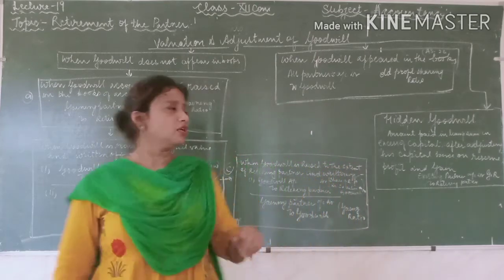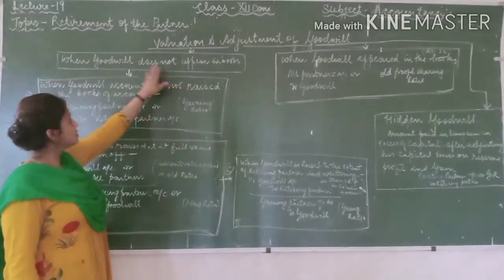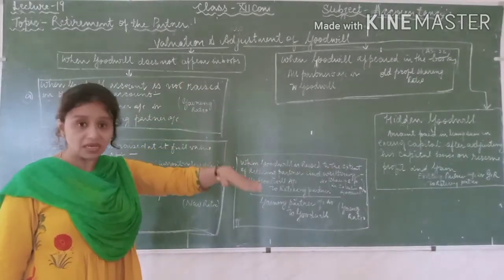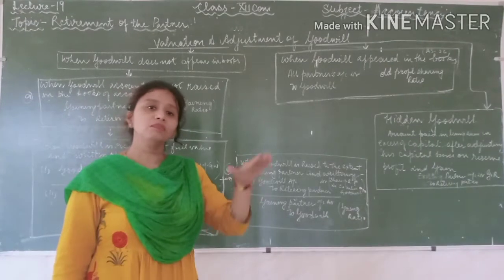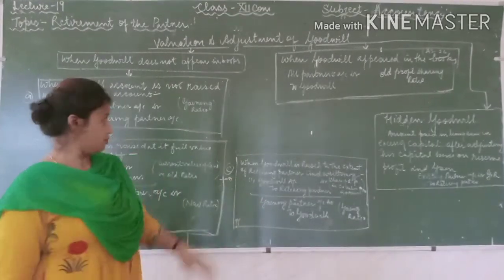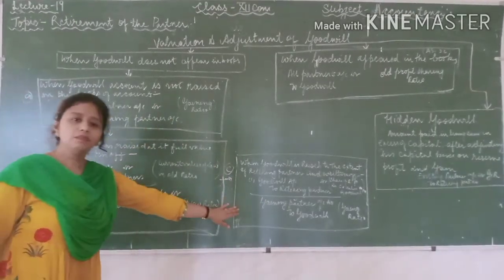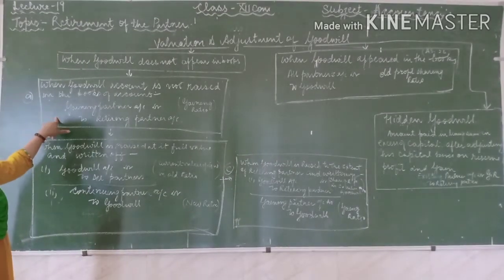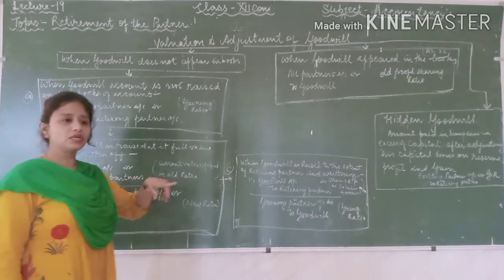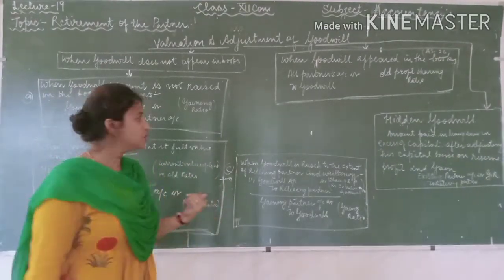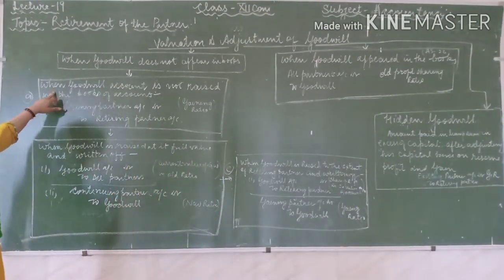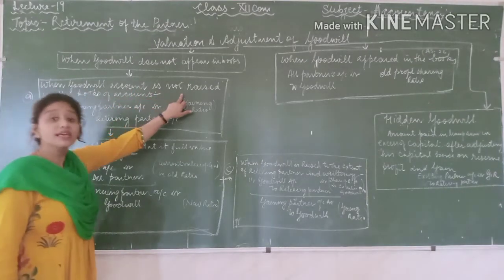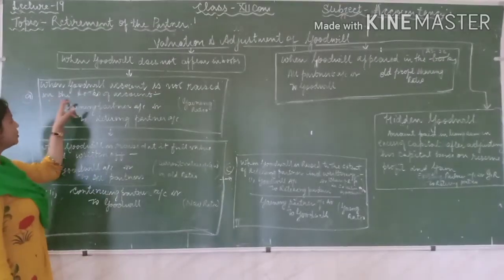So if we talk about the first point, that is when the goodwill does not appear in the books of account, it means the goodwill is not present in the balance sheet. We have three sub parts. First, we can pass the entry for calculating the compensation, that is, when goodwill account is not raised in the books of account.